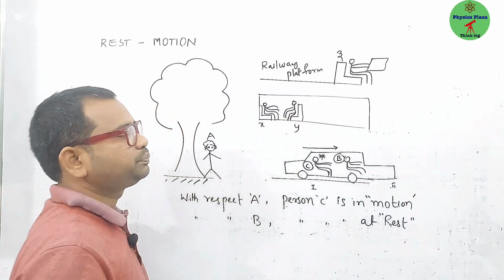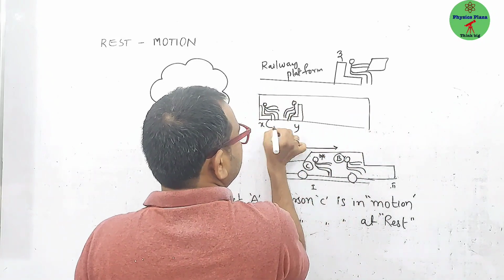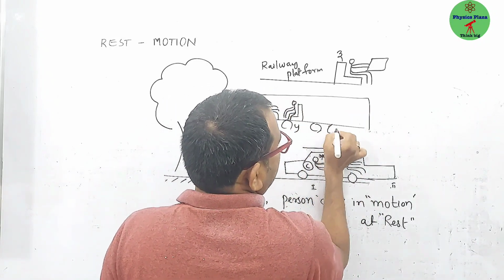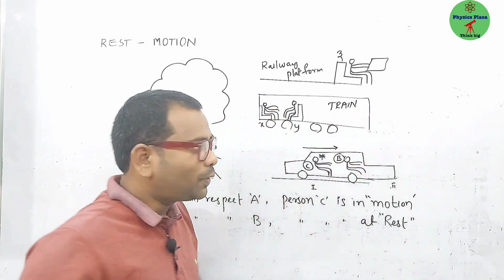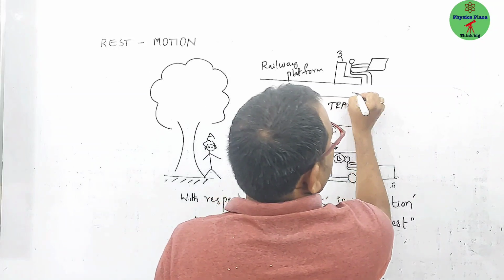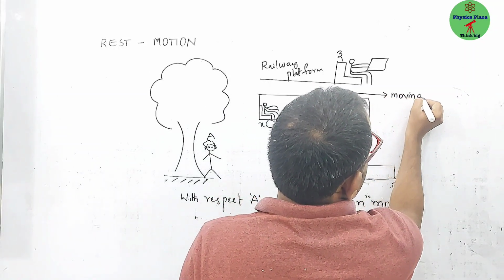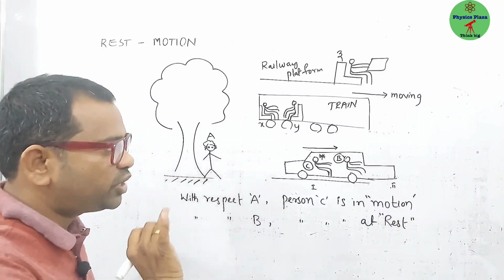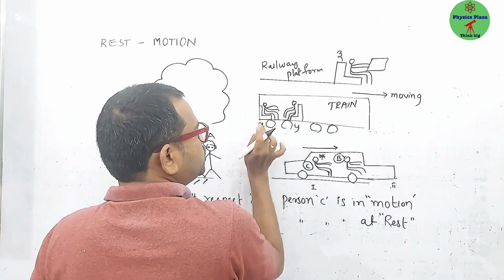For suppose, let us say that this is a train. Let me write it, T-R-A-I-N. Now the train is moving. The train is moving. Now, as the train is moving, try to understand.